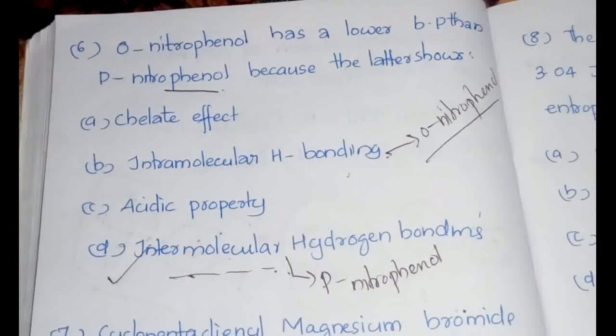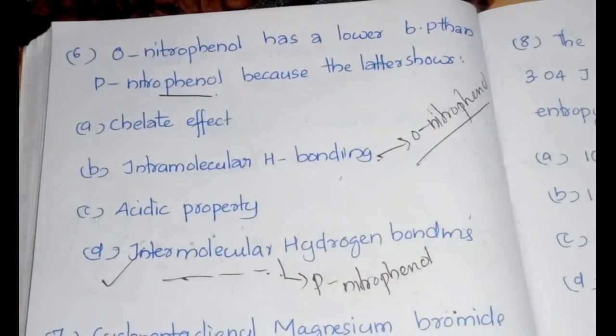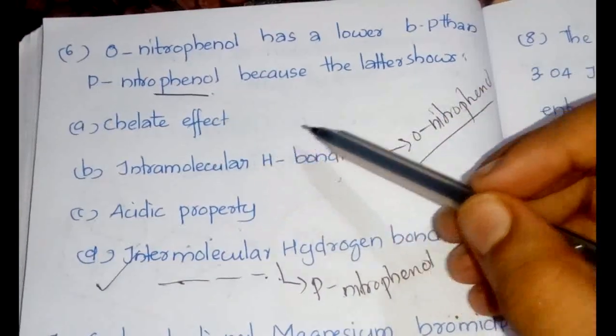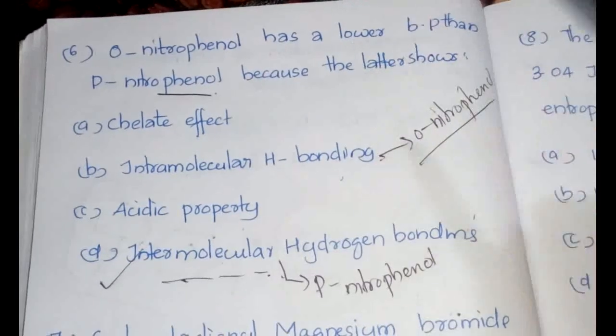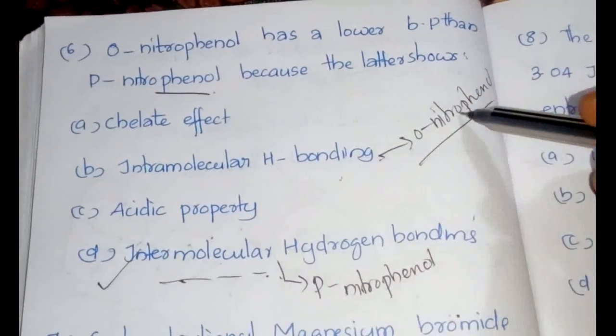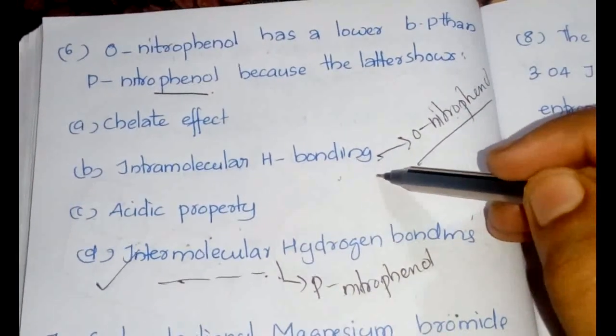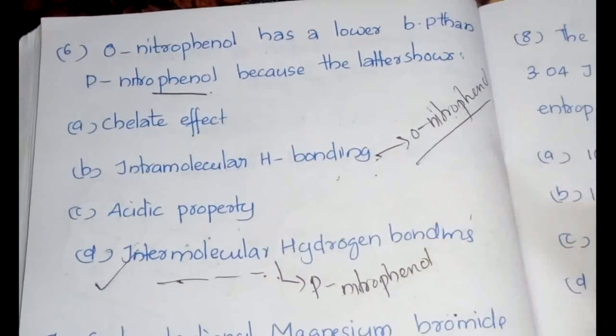There will be a molecular unit, and because of that, the boiling point will be higher. That is why P-nitrophenol has a higher boiling point and orthonitrophenol has a lower boiling point. All you have to remember is the types of hydrogen bonding in these compounds.